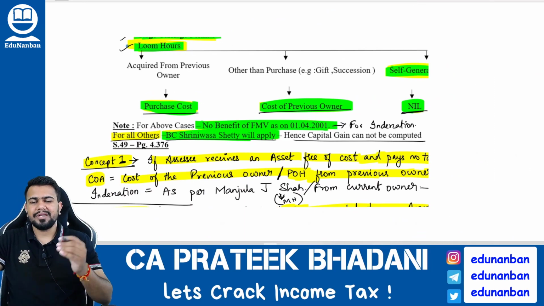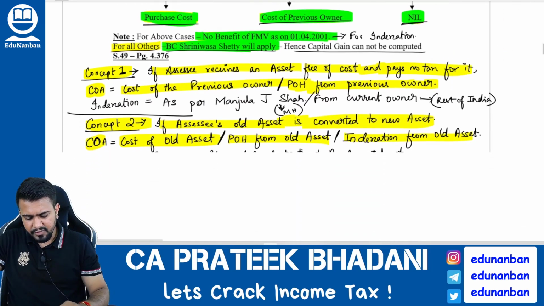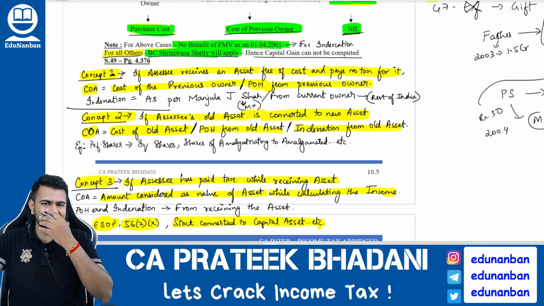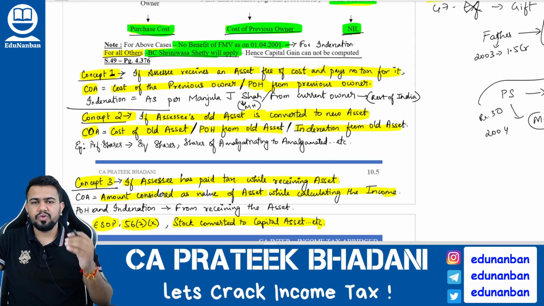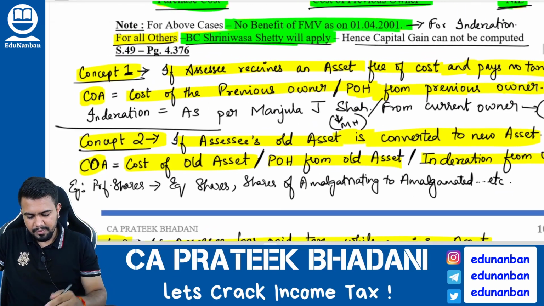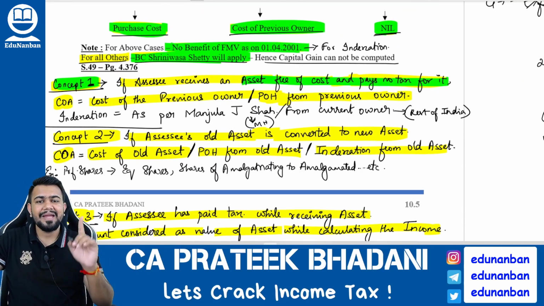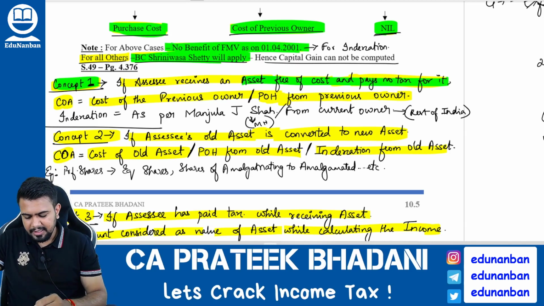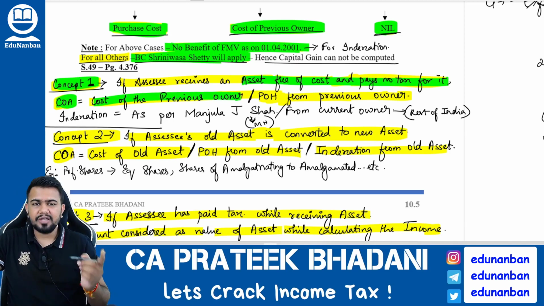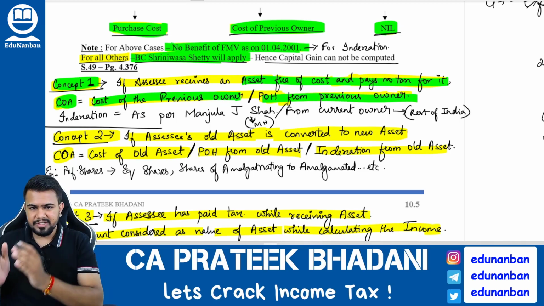Now let's talk about the other capital assets. Firstly, for the different points that I am going to discuss, I want you to know the concept. What is concept number 1? Concept number 1 is that if the assessee is receiving any asset free of cost and he does not pay any tax for it, then the cost of acquisition can be taken as the cost of the previous owner. Period of holding also take from the previous owner.